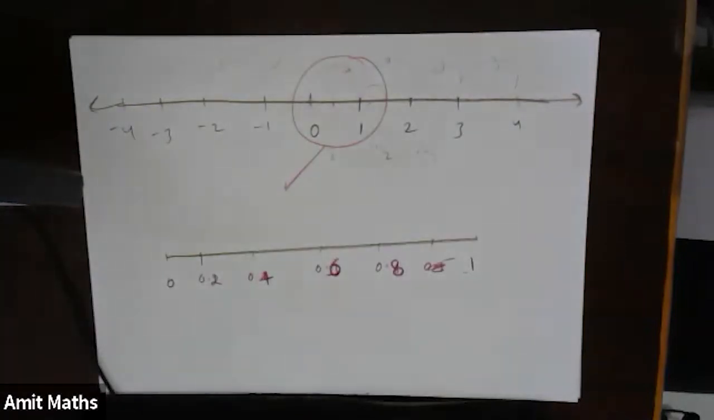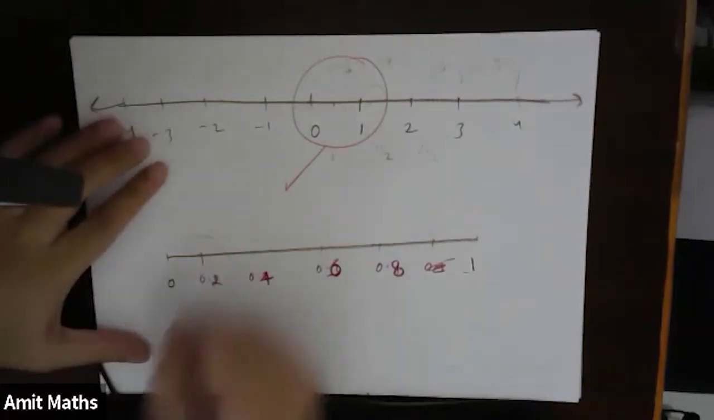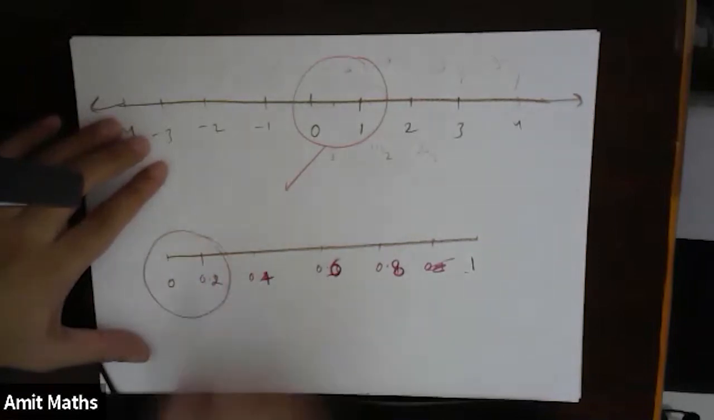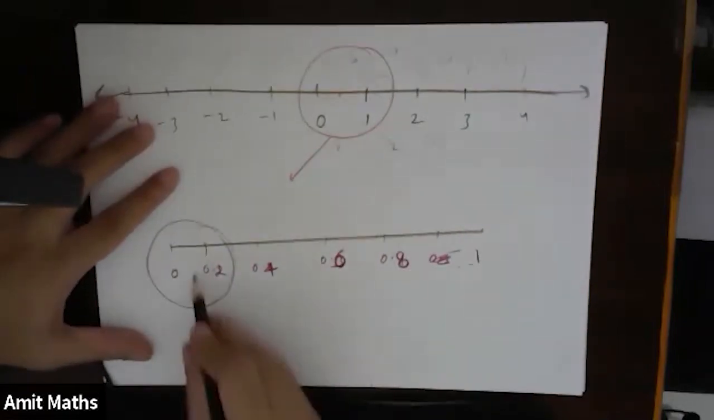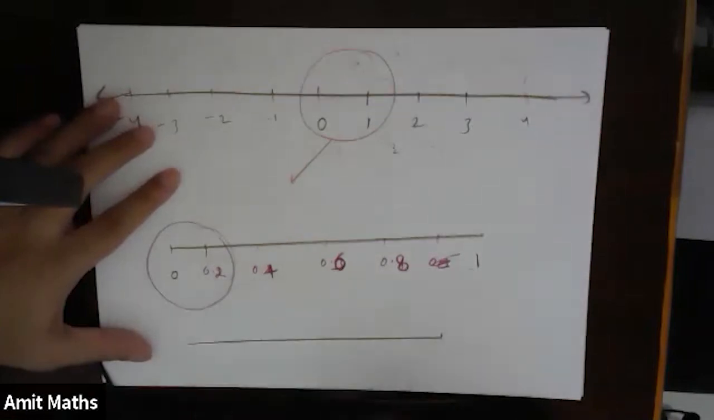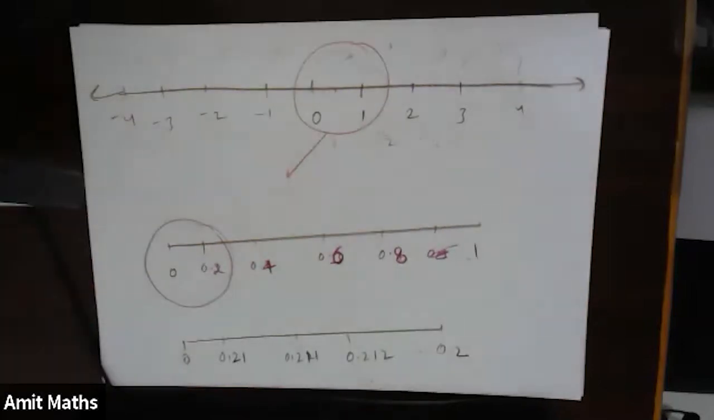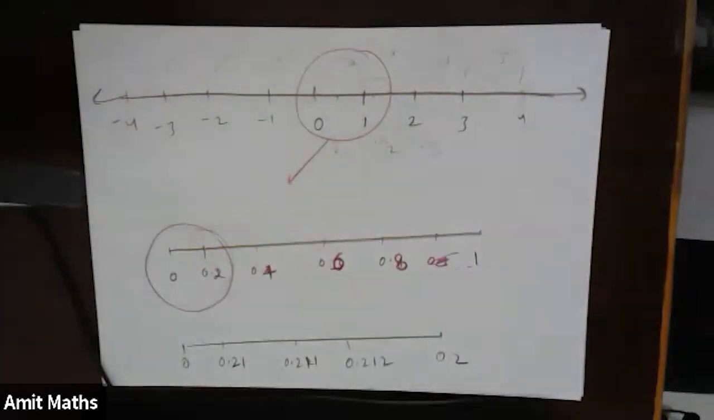Now again, if I magnify between these two, what will I get? If I magnify between 0 and 0.2, so this is 0 and this is 0.2, this will become 0.21, 0.211, 0.212, and so on, right? So if we keep on magnifying in between any two numbers, we can get infinite numbers.